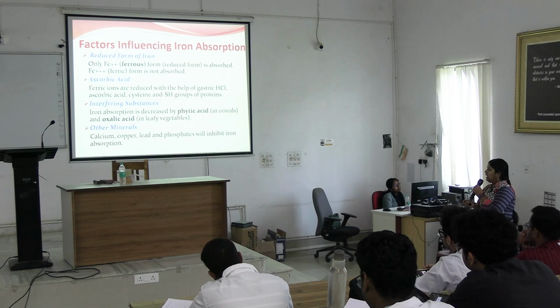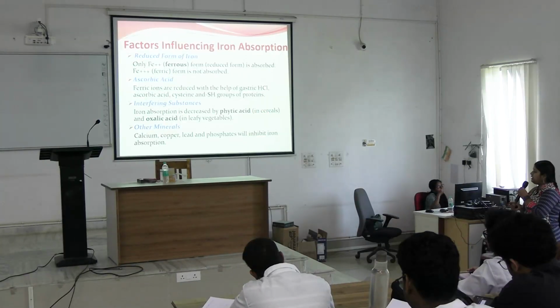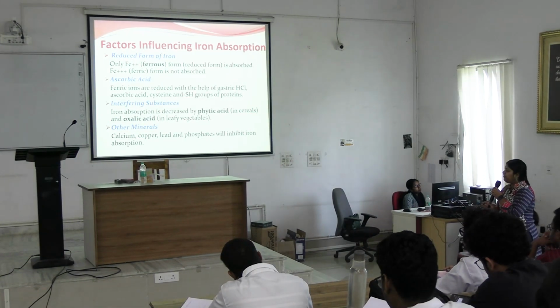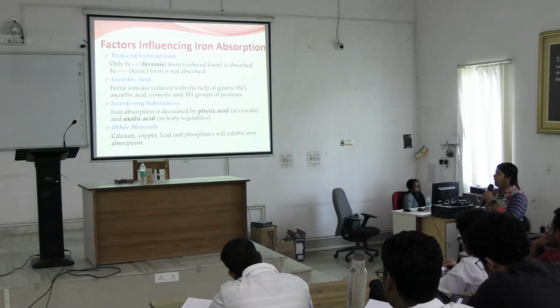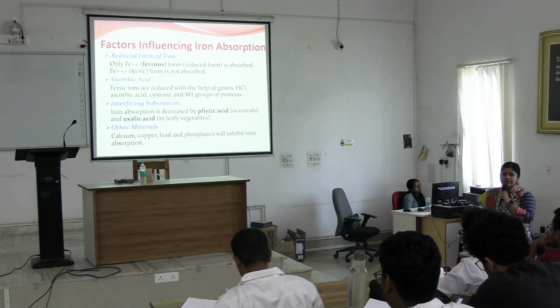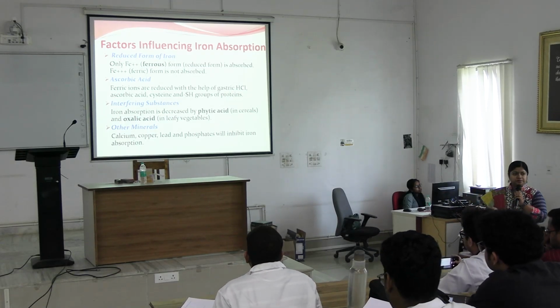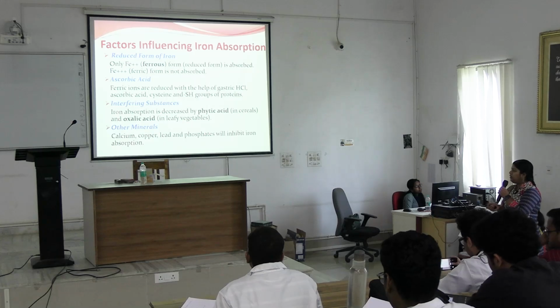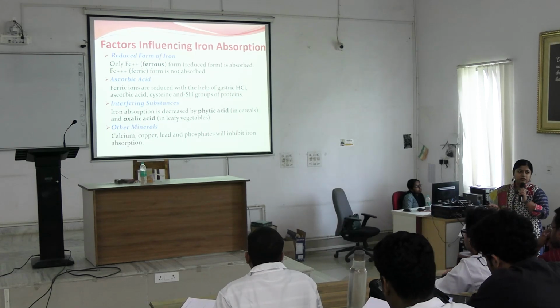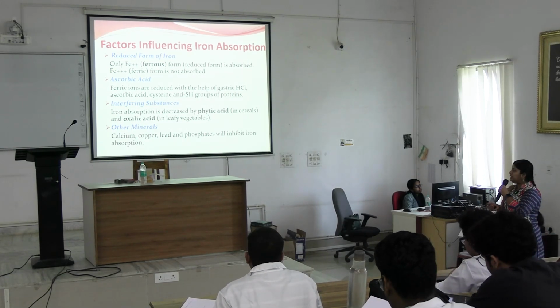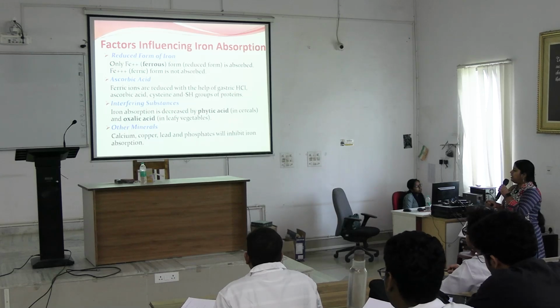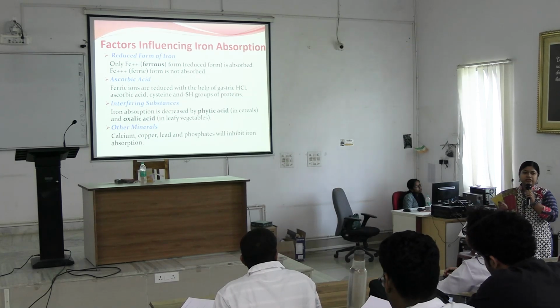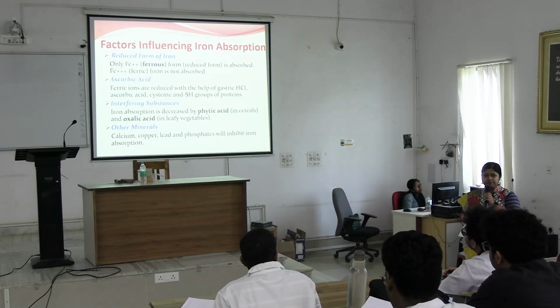Interfering substances are phytic acids of cereals and oxalic acid of leafy vegetables. They interfere with iron absorption, or they decrease iron absorption. Okay. And other minerals, I already told about the divalent minerals like calcium, copper, etc. They should not be given along with iron at the same time.